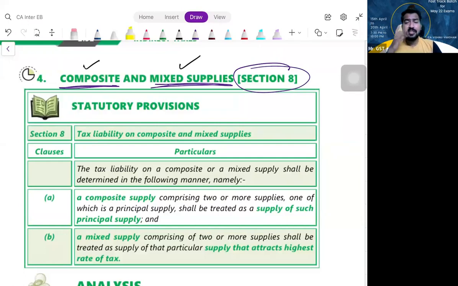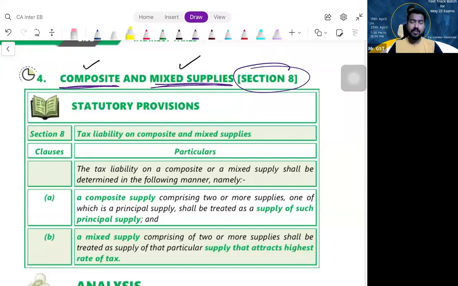Treated as mixed supply, what is the tax treatment? The highest rate of tax. Out of that bundle, what is the supply which is attracting the highest rate? The entire transaction will be treated as supply of such supply which attracts the highest rate of tax. Is that clear?